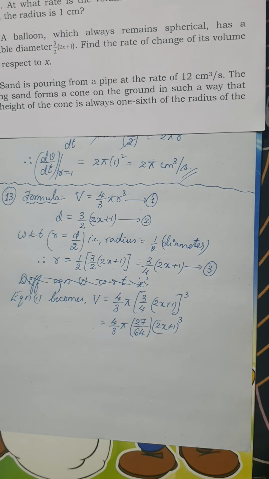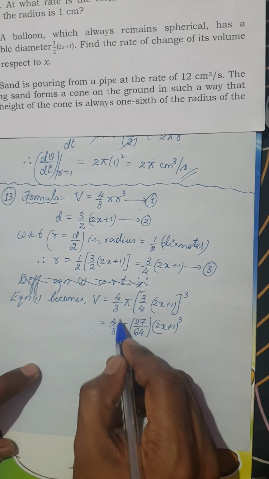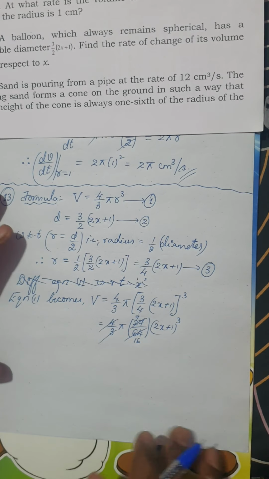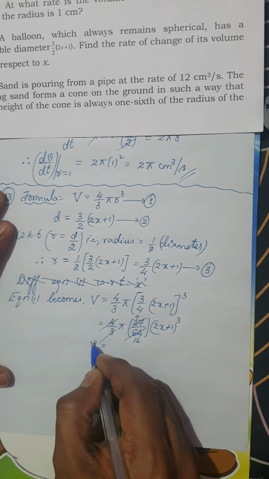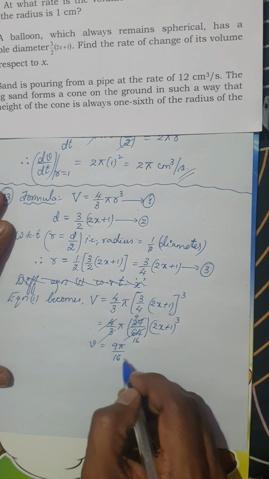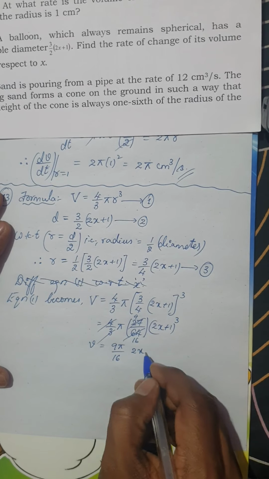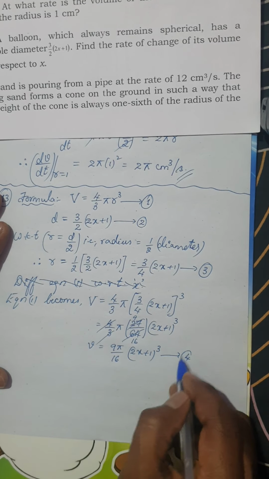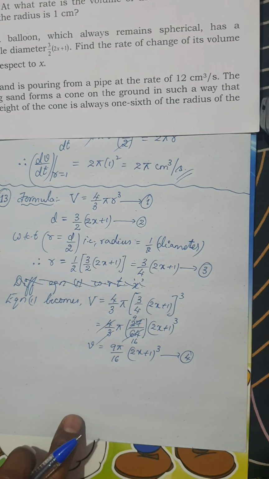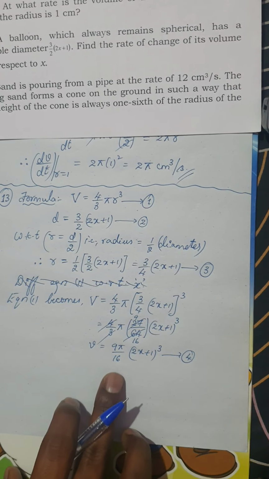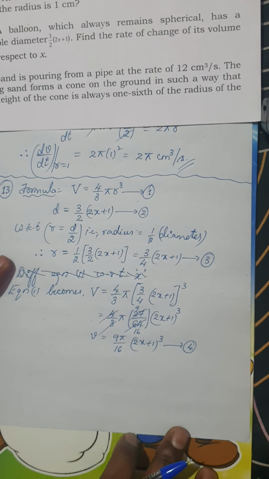If you divide, 4 into 64 is 16, and 3 into 27 is 9. So what I get is V equals 9 pi by 16 into 2x plus 1 whole cube. This is the equation which I am going to differentiate now.